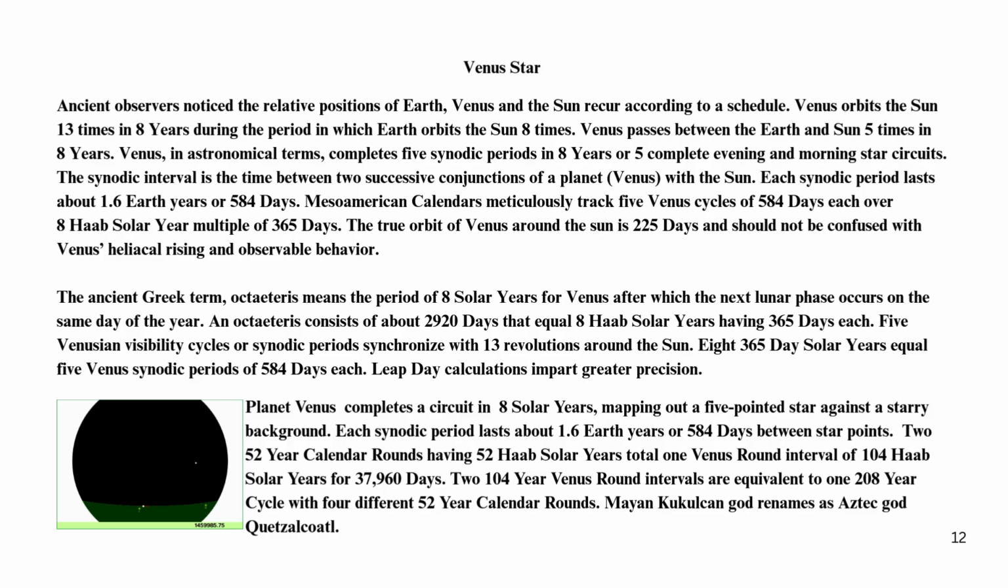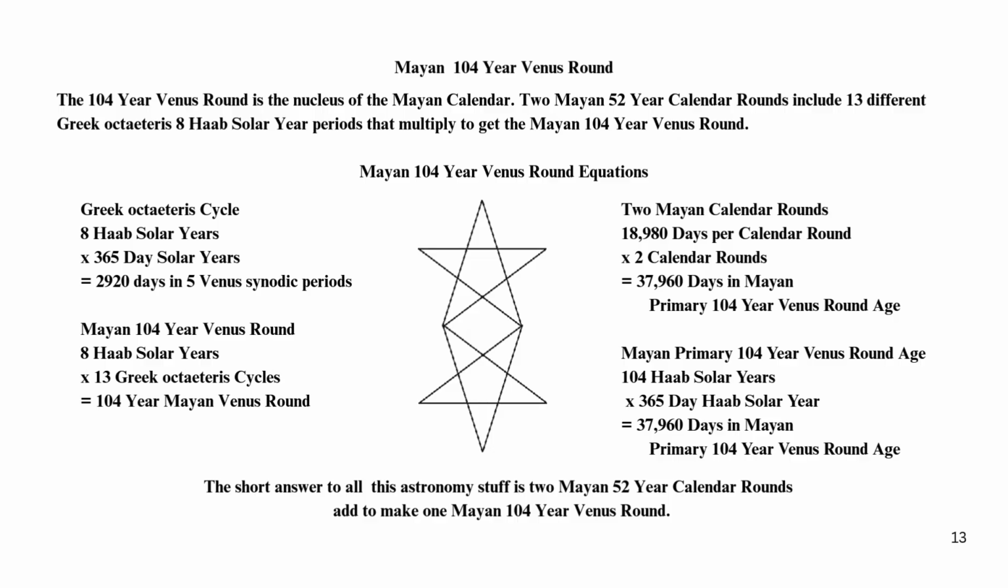2 52-year calendar rounds having 52 HoH solar years total 1 Venus round interval of 104 HoH solar years for 37,960 days. 2 104-year Venus round intervals are equivalent to 1 208-year cycle with 4 different 52-year calendar rounds. Mayan Kukulkan god renames as Aztec god Quetzalcoatl. Mayan 104-year Venus round. The 104-year Venus round is the nucleus of the Mayan calendar.